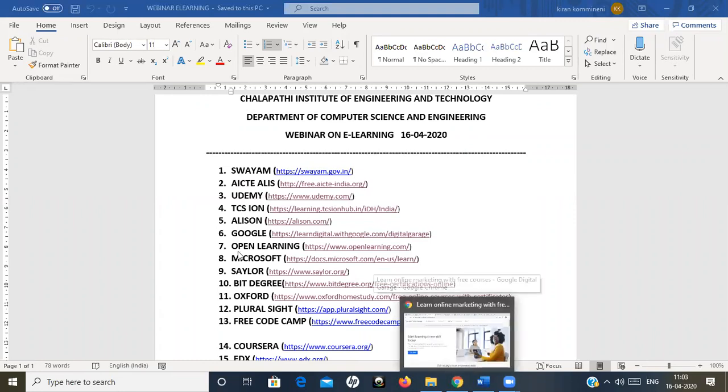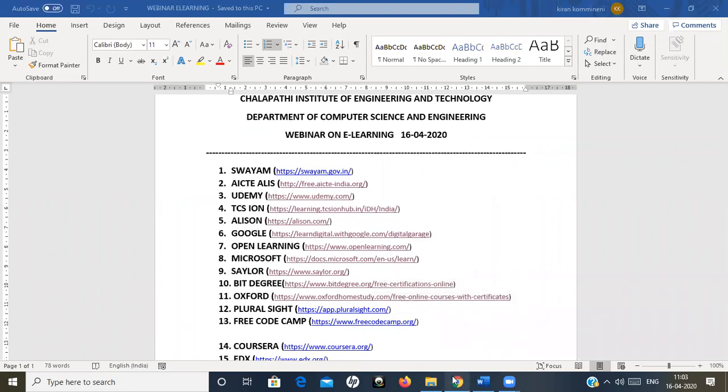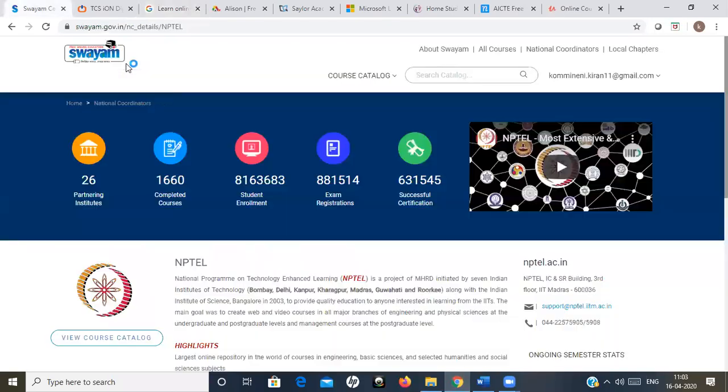There are a lot of courses in this particular Swayam portal. See, n number of free courses are there in this Swayam portal. Usually, every year, 2 times they will conduct different types of courses, and if you need a certificate, then you have to pay some money, write the examination, and get that particular certificate.